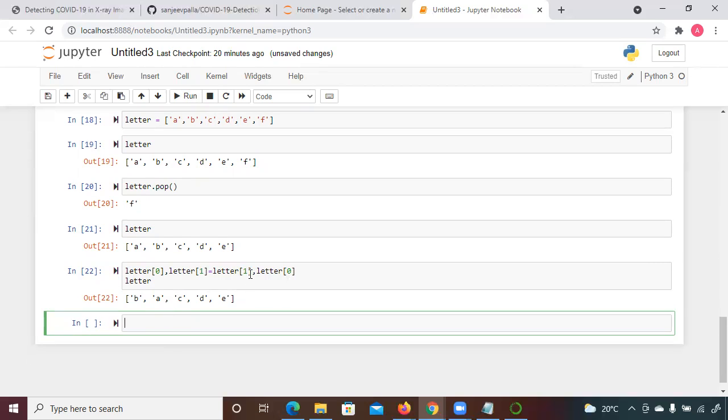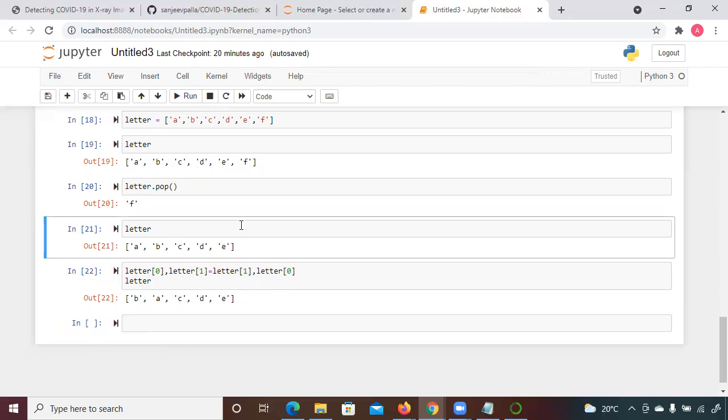What were we doing, do you understand here? We were swapping the elements here. Letter 0, letter 1, letter 1 and letter 0. In Python, you can initialize multiple variables at the same time. What I'm doing here is initializing two variables at the same time. Letter 0 will be A, that will be replaced by B, and letter 1 is going to be replaced by A. So that's the beauty here: you are swapping an element.